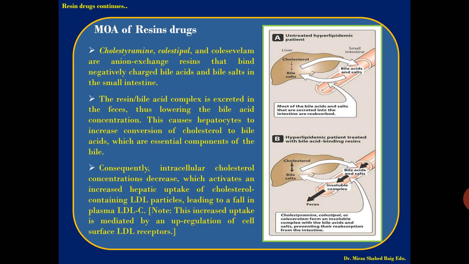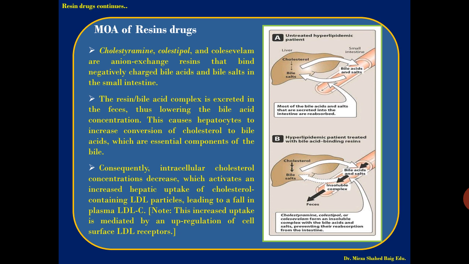The resin-bile acid complex is excreted in the feces, thus lowering the bile acid concentration. When the resin is attached to the bile acid, it forms a firm bond and does not release the bile acid for recycling or reabsorption into the liver, and they are removed from the body in the form of feces.